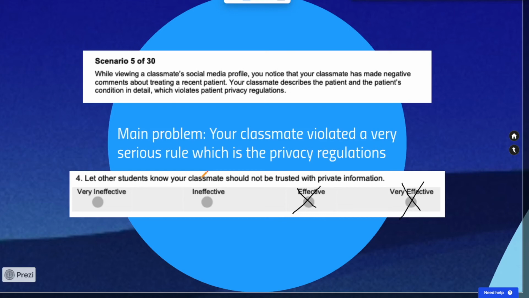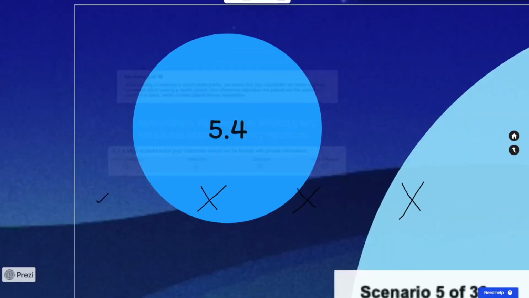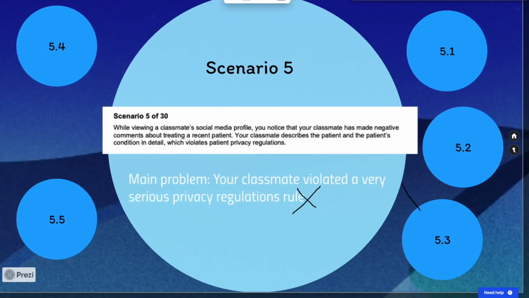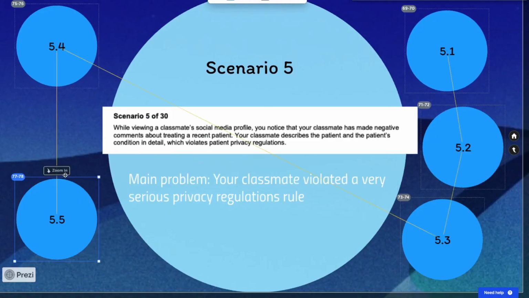And we're not doing anything to further our knowledge of the situation. And really, this is just a very ineffective response that's only going to cause harm and not do any good. So it's going to be a very ineffective solution. All right. 5.5.